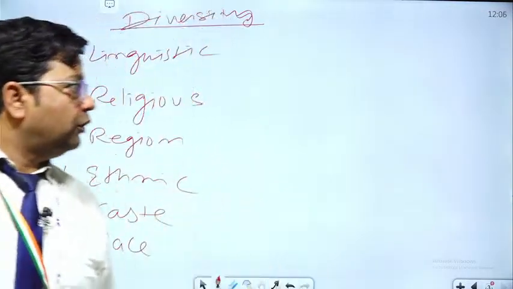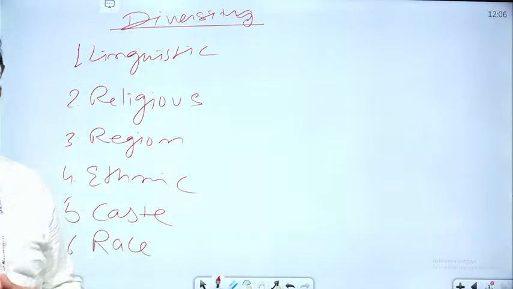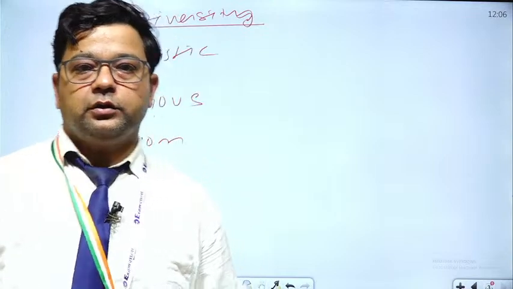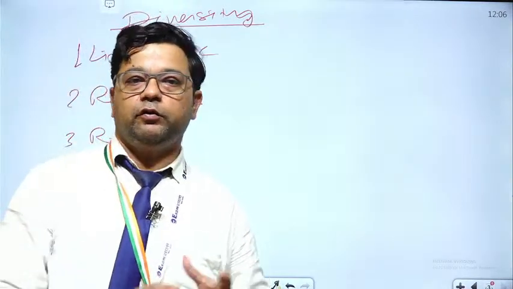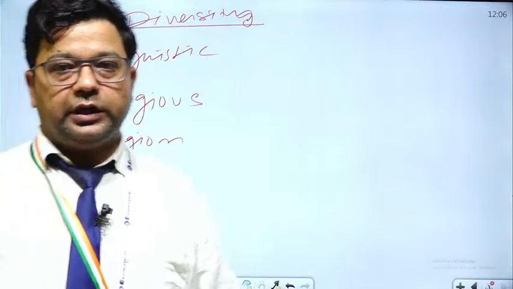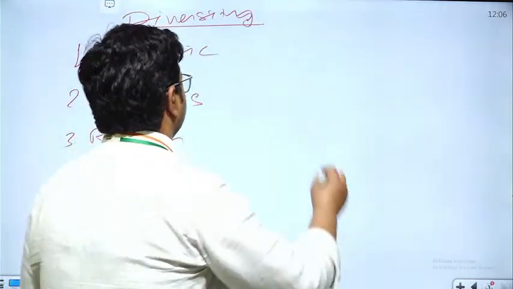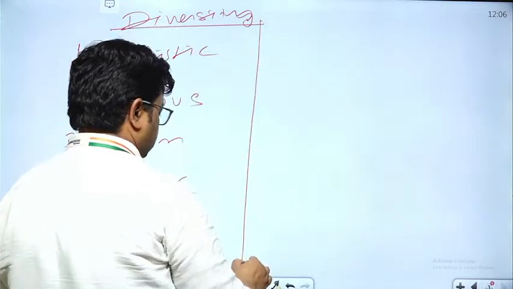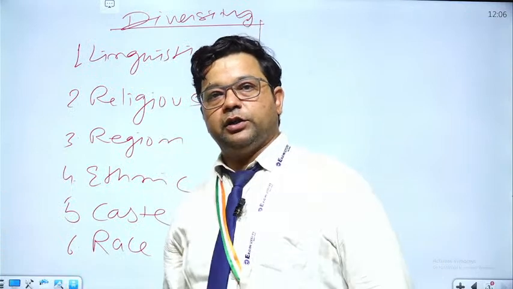So now today we will see what are the problems with this diversity, and after discussing the problems we will see how Indian society shows the feature of unity irrespective of so much diversity. So now we will see the problems created through this diversity.